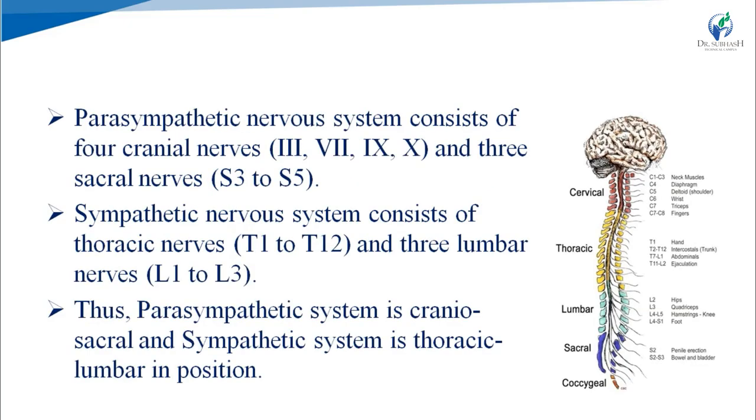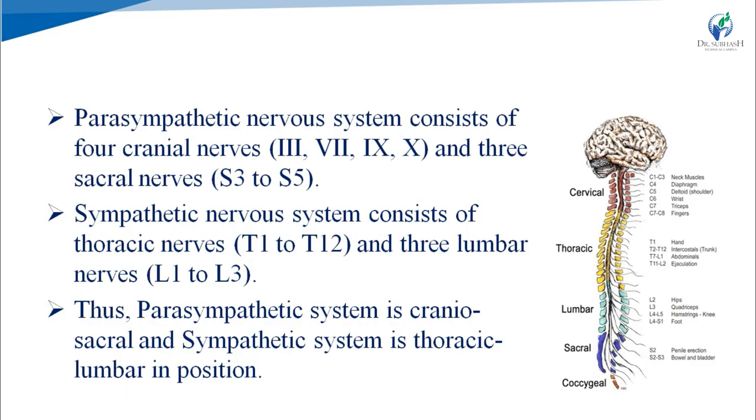Nerves originate from our spinal cord, starting from the brain. First 8 nerves are known as cervical nerves. Then next 12 nerves are known as thoracic nerves. Next 5 nerves are known as lumbar nerves. And the last nerves are known as sacral nerves. Means starting from the brain: cervical nerves, thoracic nerves, lumbar nerves, sacral nerves. You can see here in the figure.